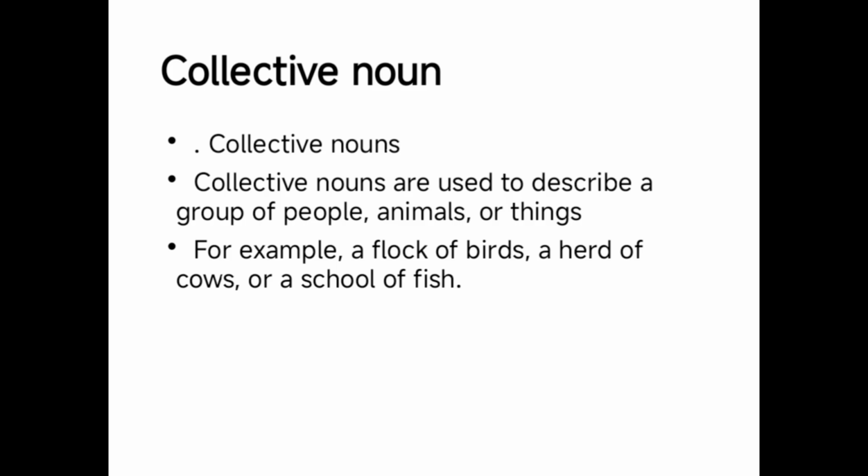The next kind of noun is collective noun. Collective nouns are nouns or words used to describe a collection of things, a group of people, a group of animals, a group of things. For example, a flock of birds, a herd of cows, a school of fish, army, a class, a team. These are all examples of collective nouns. The name itself shows the collection. The word that shows a collection or group is known as a collective noun.